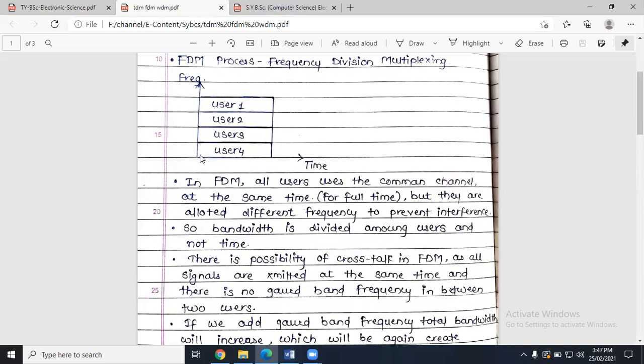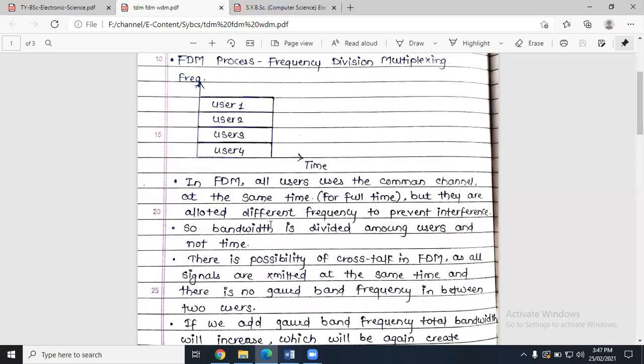Now, as you can see here, in between the frequency of user 4 and user 3, there is no space, right? So what will happen, the message bits of this user 4 may get added into the user 3's information, right? So there is a possibility of crosstalk. Crosstalk is exchanging or mixing of information between two users when there is no band of separation, right? So there is a possibility of crosstalk in FDM as all signals are transmitted at the same time and there is no guard band.